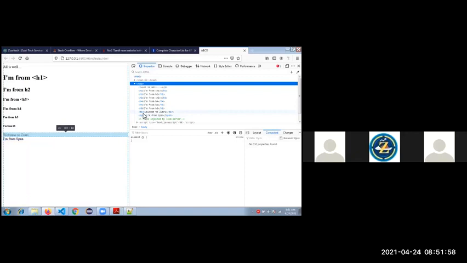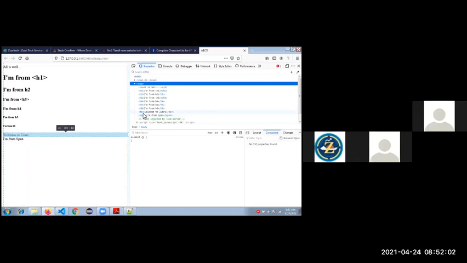Do you guys have any doubt in this? So till now we have seen H1 to H6 tags, how they display in the browser, and how to display a tag with its angle brackets, the markup tags, the greater than and less than symbols of H1. We have seen how to do that.